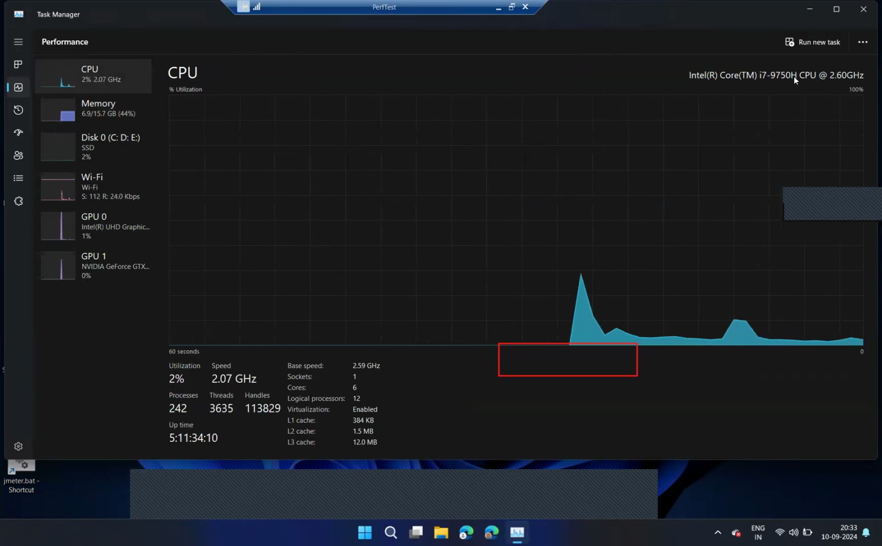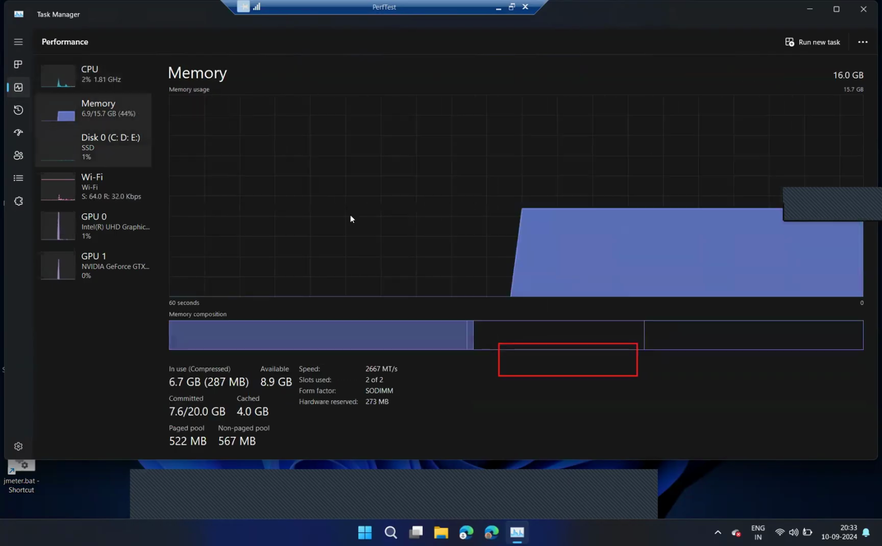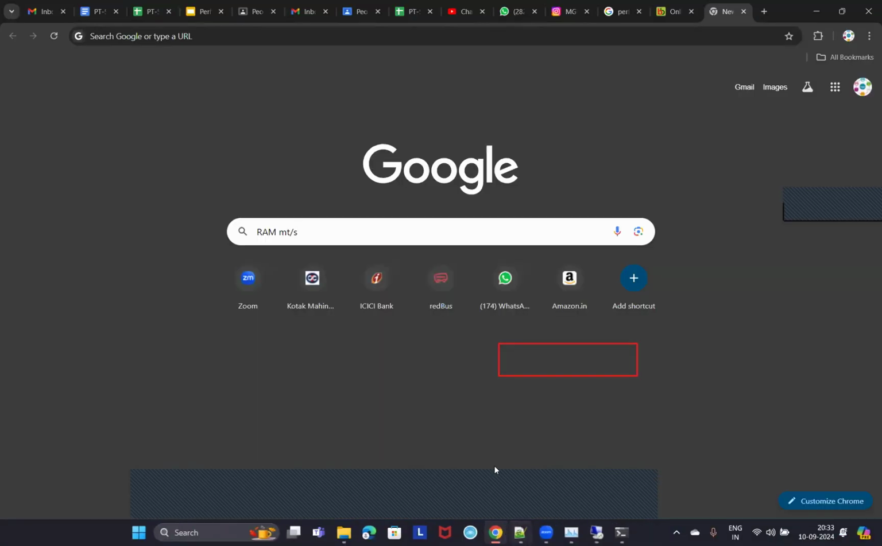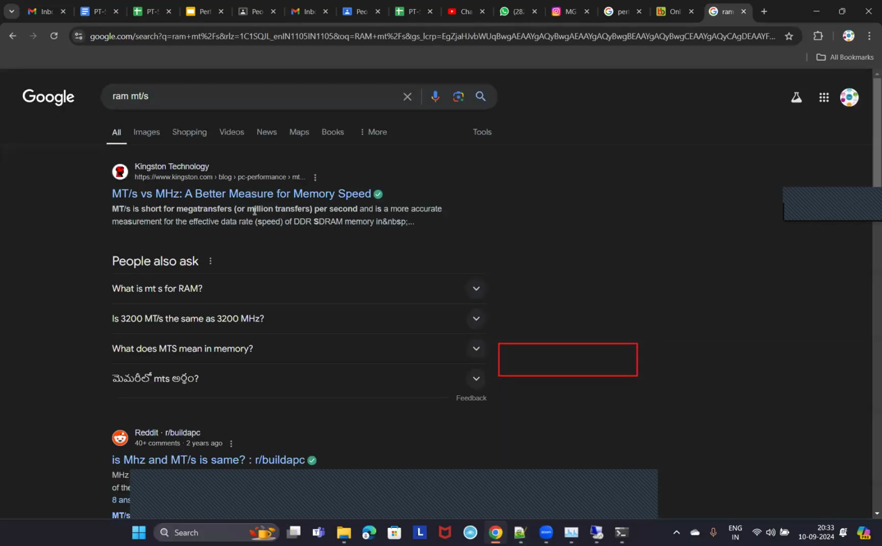Understood, guys? H is for high performance. This is a high performance processor. This processor is completely different, and memory is 2667 MT/s. So MT/s, I think from Windows 11 onwards, the RAM speed is shown like this, right? Previously, in Windows 10, it used to show in megahertz, right? So what does that MT/s stand for? Mega transfers or million transfers per second, right? MT/s is the short form of mega transfers or million transfers per second.